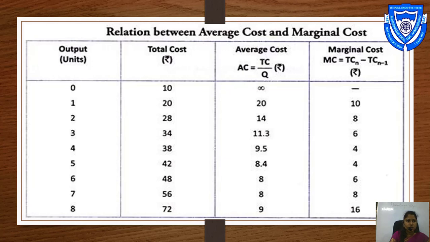See the next unit. Suppose you have 3 units of output. The total cost is 34. Average cost, total cost divided by quantity, that is 34 divided by 3, that is 11.3. And the marginal cost is TCn, that is 34 minus 28, that is 6. So the marginal cost is 6. You solve this table in your notebook.